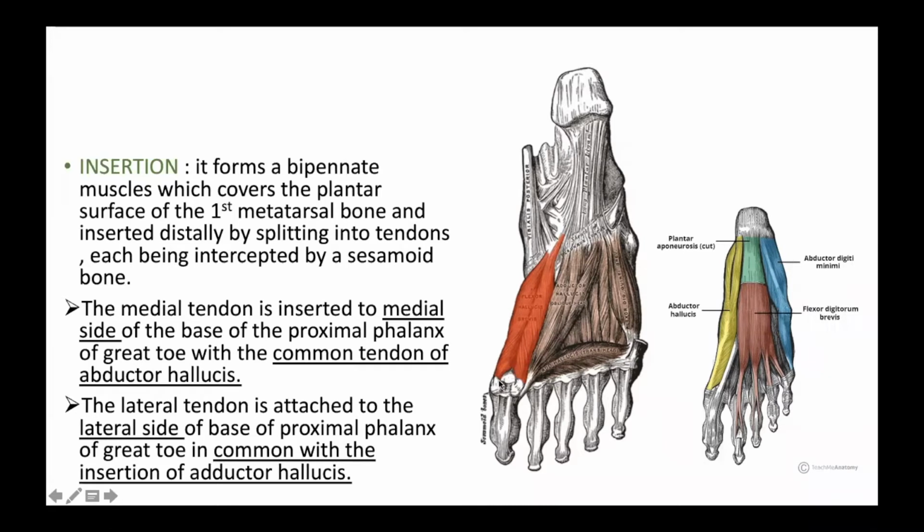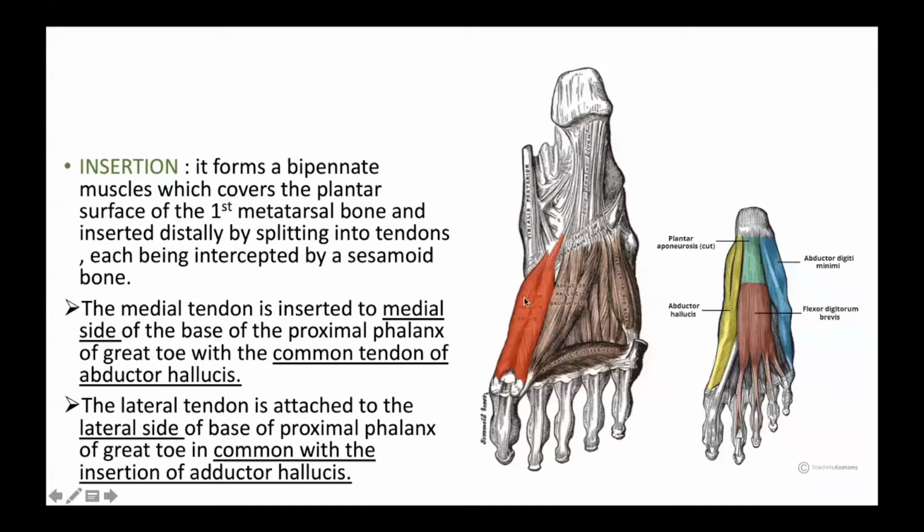Can you see here? This is one band, the lateral band, which takes origin from the cuboid bone. This is the medial band, and this medial band is blending with this tendon. Can you see this tendon? Tibialis posterior tendon.